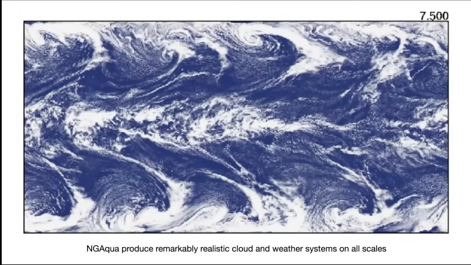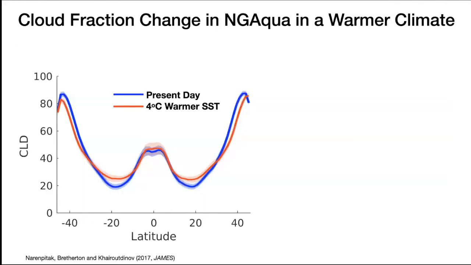So as I mentioned, we did not run these simulations for decades, but how do we study the effect of climate change using simulations like NG Aqua or these expensive models? To do that, we run different simulations. Take this as an initial value problem.